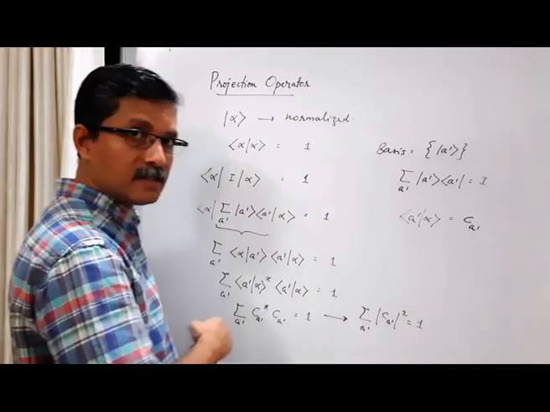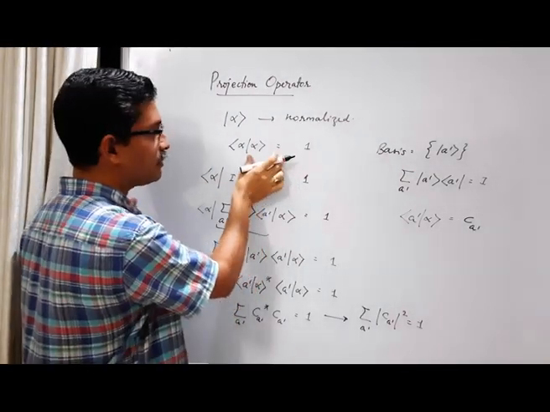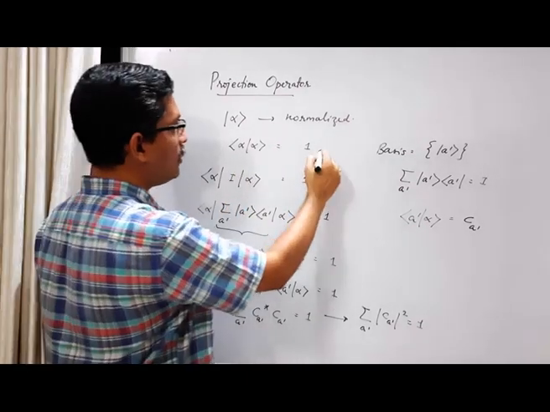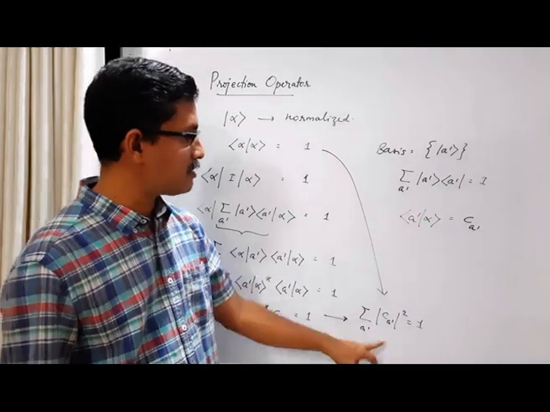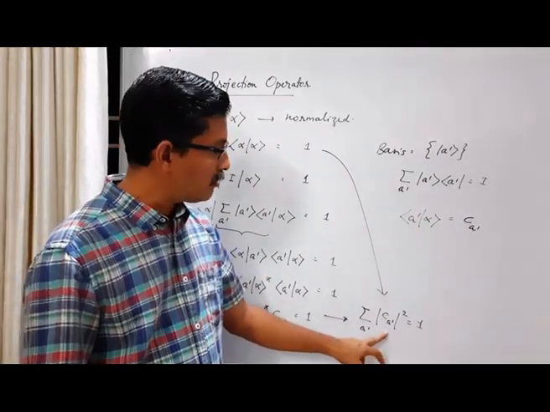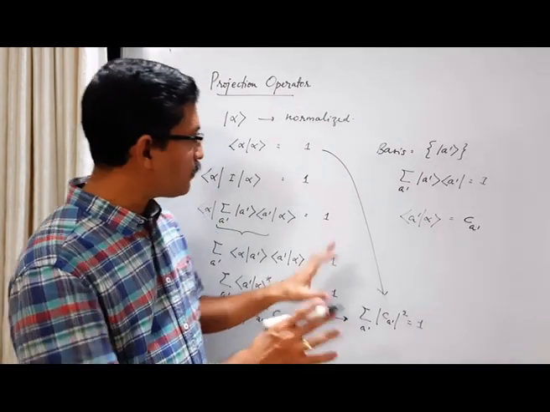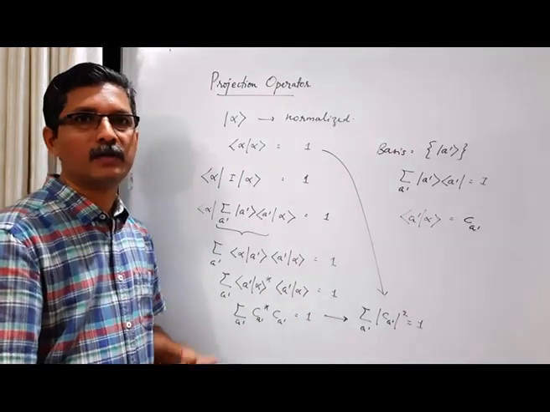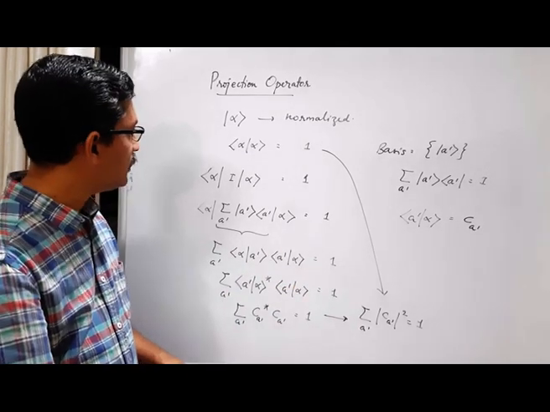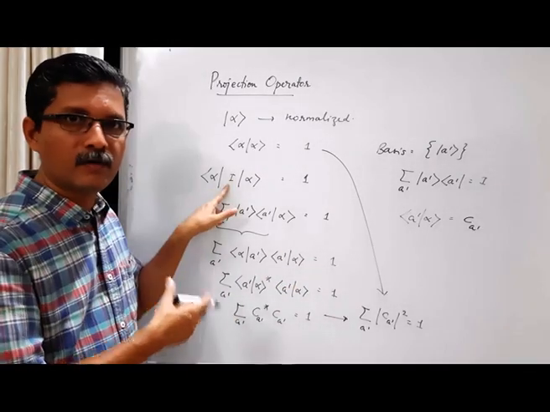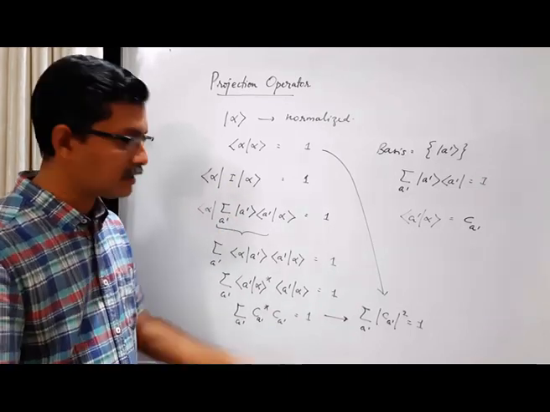So the normalization condition of a vector you can either express in terms of the vector itself, where the norm is equal to 1, or you can express it in terms of its components in a given basis like this: sum over A prime of mod C A prime square is equal to 1. This is one of the illustrations of the usefulness of the completeness condition, or the projection operator. We can introduce an identity wherever we require, substitute the completeness condition, and manipulate the terms to get the desired result.